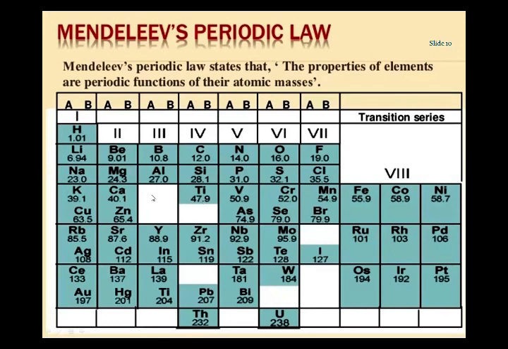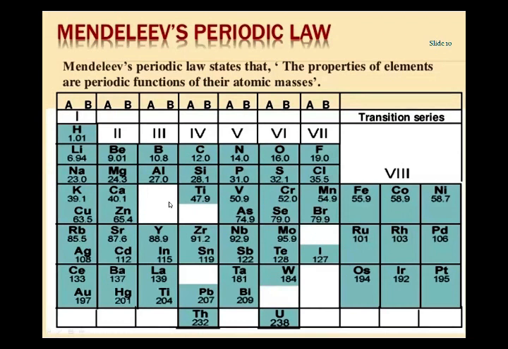Now, the average mass of calcium and titanium: what will be the atomic mass of the undiscovered element? That is 40 plus 47.9, or approximately 48. If we add these two numbers and divide by 2, the average mass will be 44. It means that the undiscovered element has atomic mass 44.